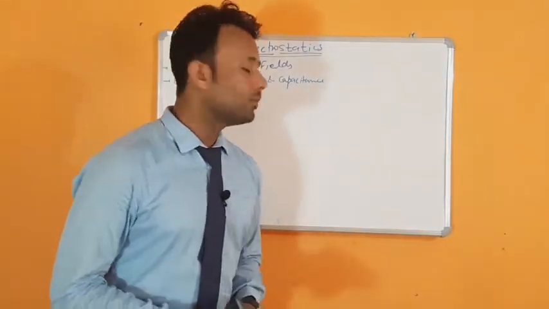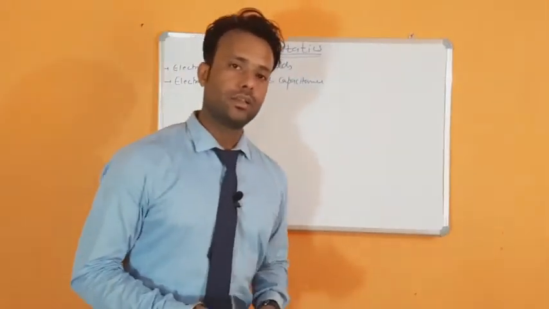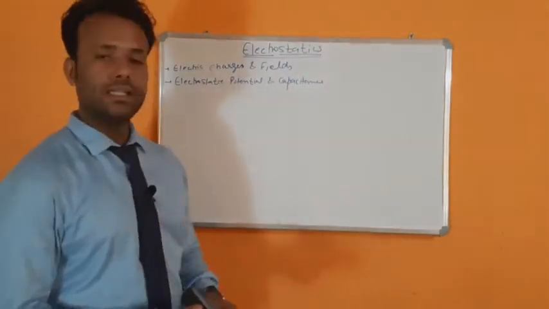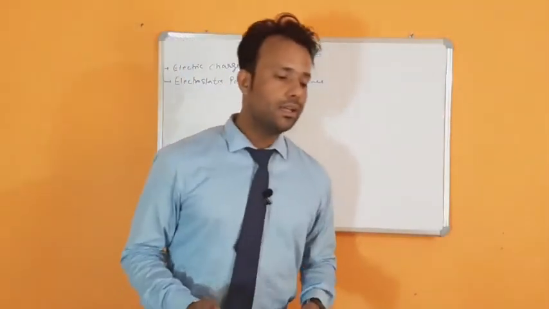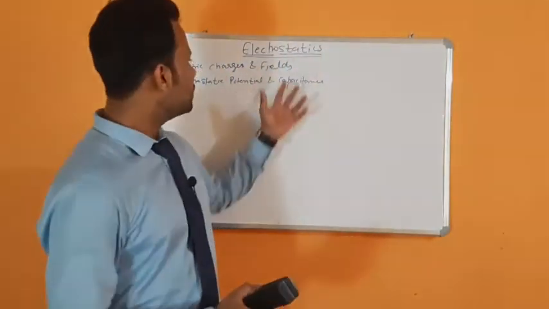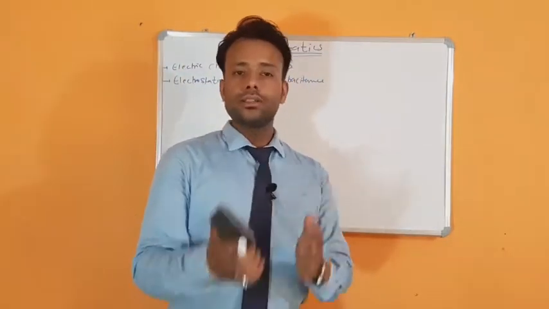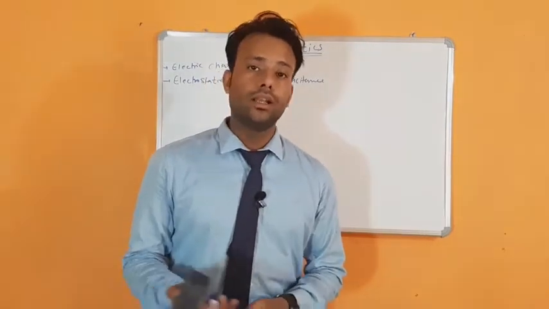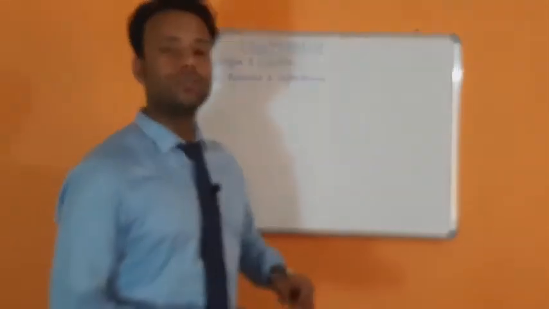Now you can see on the board that electrostatics is further divided into two parts. First is electric charge and fields, and second is electrostatic potential and capacitance. Basically here I have written these in two parts. If you see in your books, they are further divided into 2-3 parts. The first chapter, electrical charge and fields, is also divided into two parts.